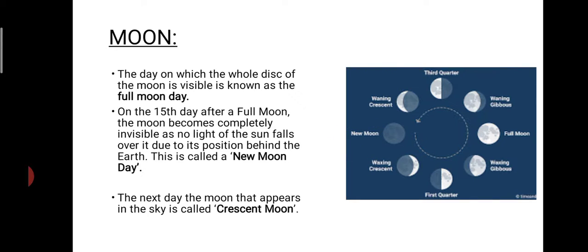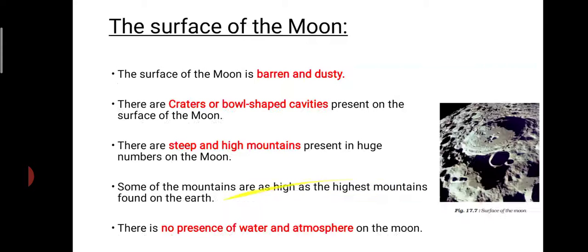You will not be able to see the moon during that day because no sunlight is falling on it. Now, during the next day after the new moon, you can see the moon appearing in the crescent shape. So this is the crescent moon. Here you can see the crescent moon. The next day, the moon that appears in the sky is the crescent moon.